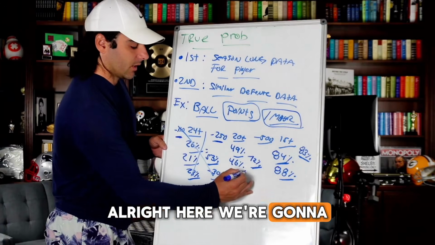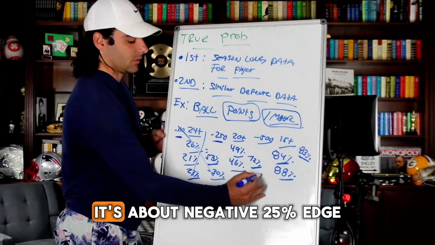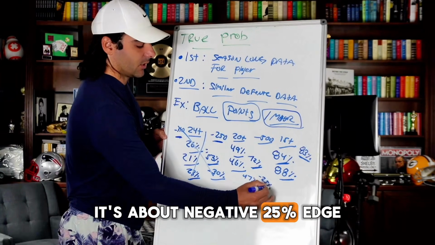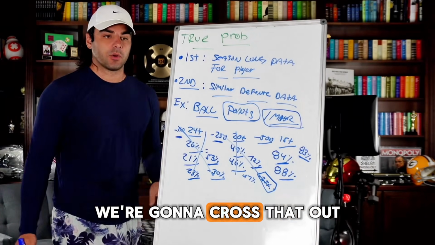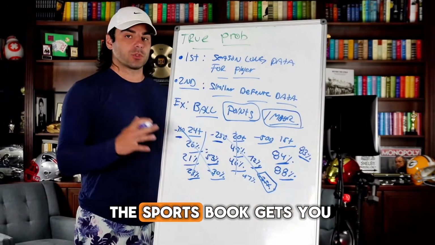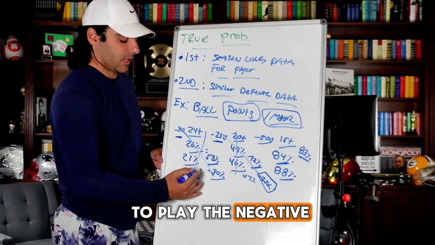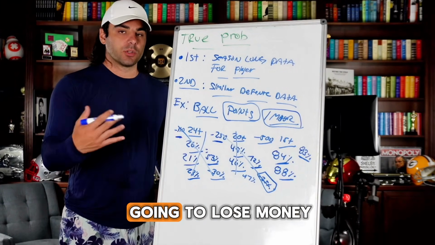All right, here we're going to get about 47%. Another huge negative number there. It's about a negative 25% edge. So cross it out, right? That's what we're going to do. We're going to cross that out, because negative edge is not what you want. See, this is where the sportsbook gets you, because they want you to play the negative edge plays. If you play the negative edge plays long term, you are going to lose money.